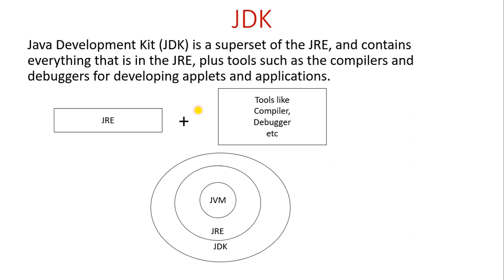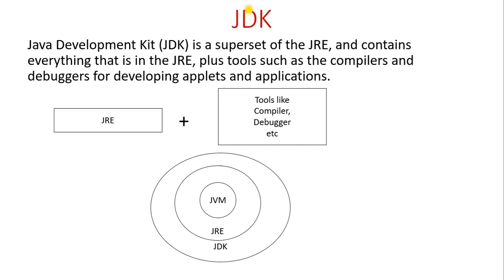In this video we will learn about the JDK. What is JDK? In the previous video we learned about the JRE and JVM. So today we will learn about the JDK. JDK stands for Java Development Kit, and it is the superset of JRE, and it contains everything about the JRE. So JDK is the superset of JRE.